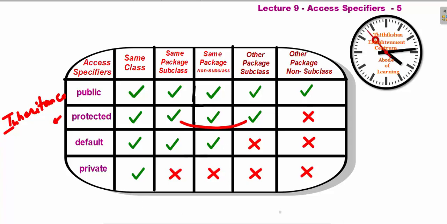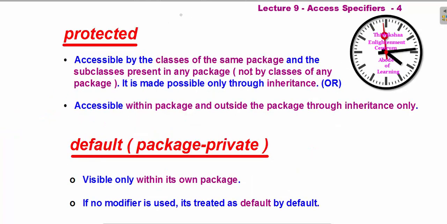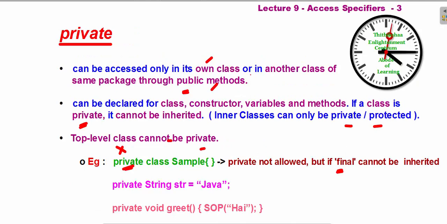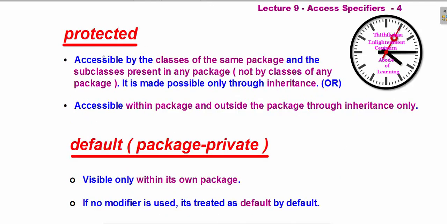Clear? I have clearly explained all the concepts with very simple codes. See, that is what I have written in lines over here. So protected means it is accessible within the same package, as well as a subclass present in any package, but not by the non subclasses. And how is it possible? Only through inheritance. That is what I have written again here. It is accessible within the package and outside the package through inheritance, that is, a subclass of the other package.